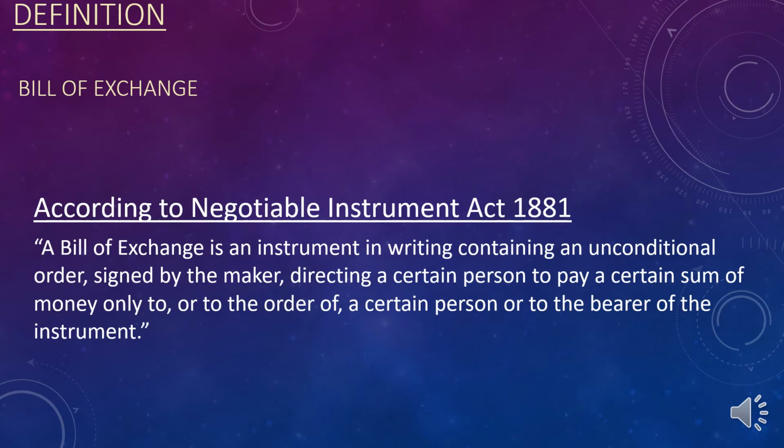Now here they are directing a certain person, that is to Mr. B, to pay a certain sum of money. In our example, the sum of money is nothing but rupees 10,000, or to the bearer of the instrument. That means if drawer doesn't want the money and he is giving instruction to drawee that please pay that amount to the third party instead of drawer, then that third party is known as a payee.